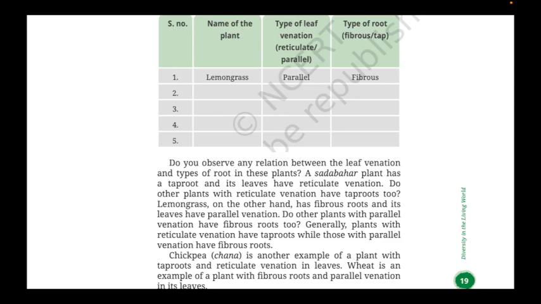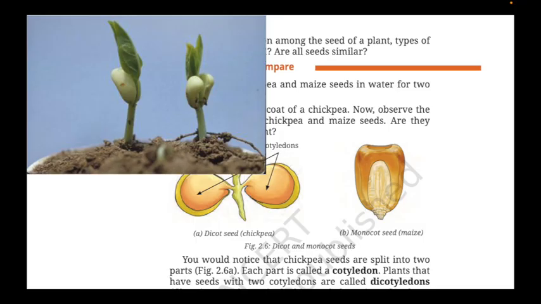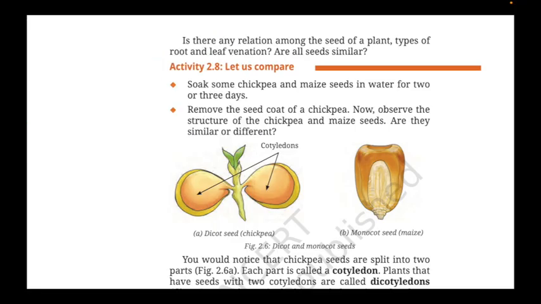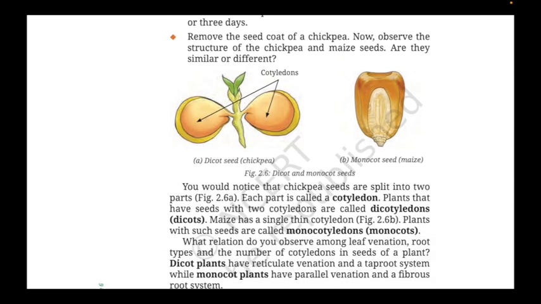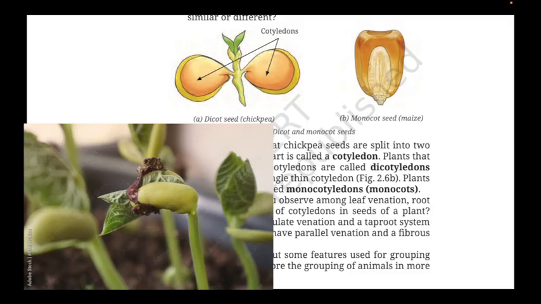Now let's look at seeds. Some seeds, when they grow, split into two halves, and the leaves come out. Some seeds have only one portion. The seeds with two halves are called dicot seeds, and the ones with one portion are called monocot seeds. The word mono always means one, and di means two. The part of the seed that stores food and energy is called cotyledon.